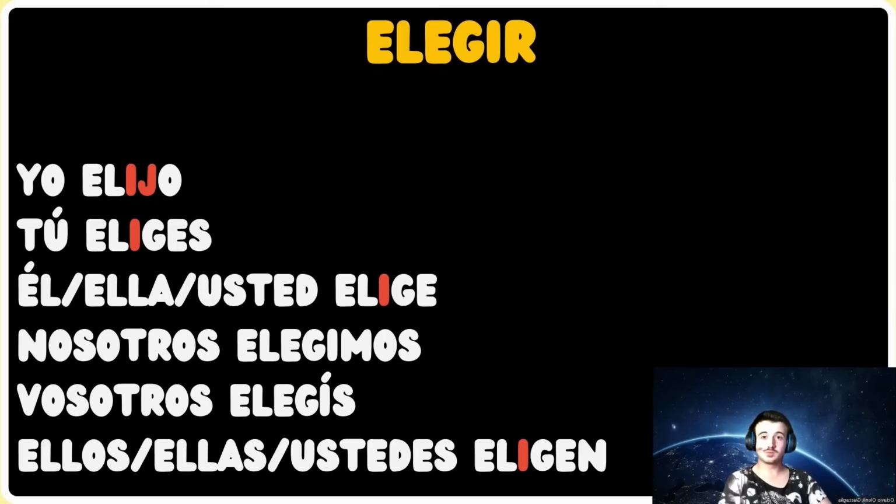Nosotros elegimos, we choose. Vosotros elegís, you all or you guys choose. And finally, ellos, ellas, and ustedes eligen, they or you guys choose.